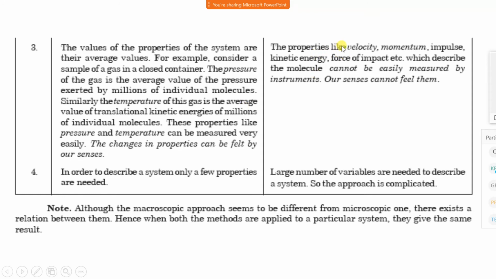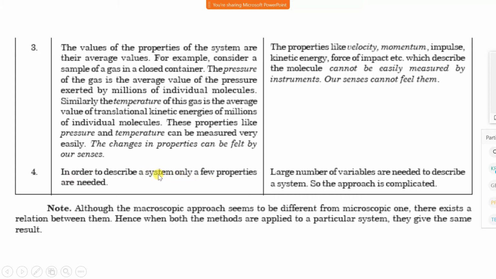Now, the microscopic properties like velocity, momentum, impulse, kinetic energy, and force of impact, which describe the molecule, cannot be easily measured by instruments. These properties cannot be calculated easily by our senses. Then, in order to describe the system macroscopically, only a few properties are needed.